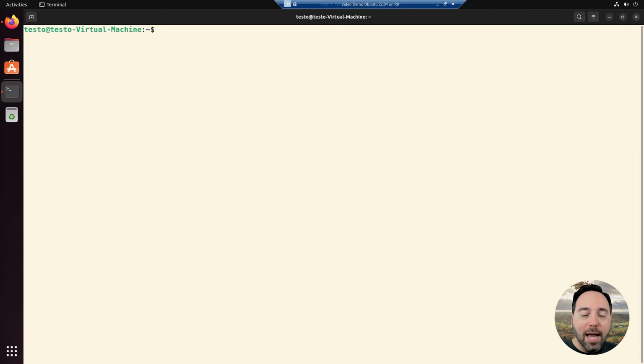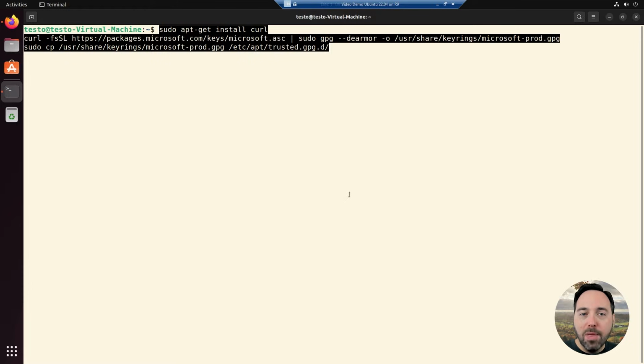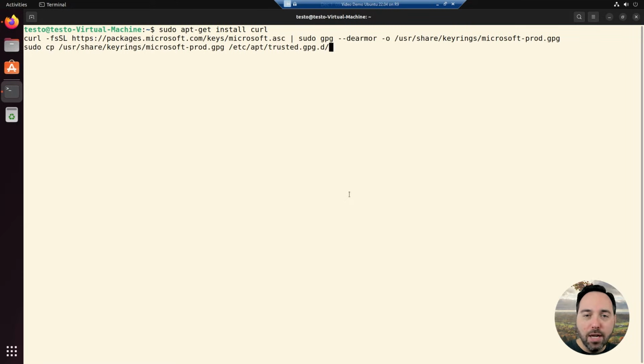The first thing I need to do is download Microsoft's public key for packages. I'll run a quick curl command to grab the public key and save it in my keyring. My VM doesn't have curl installed by default, so I will need to install it first.